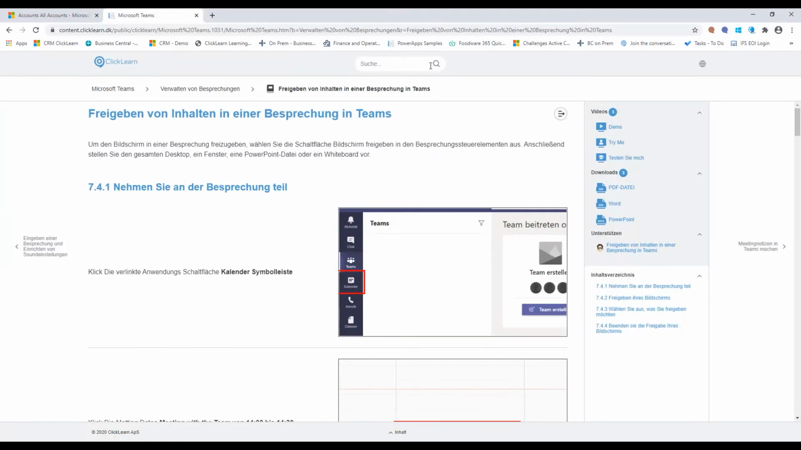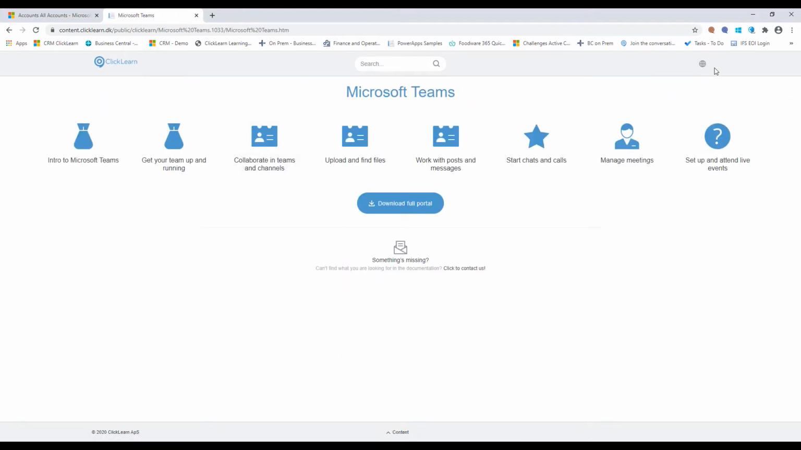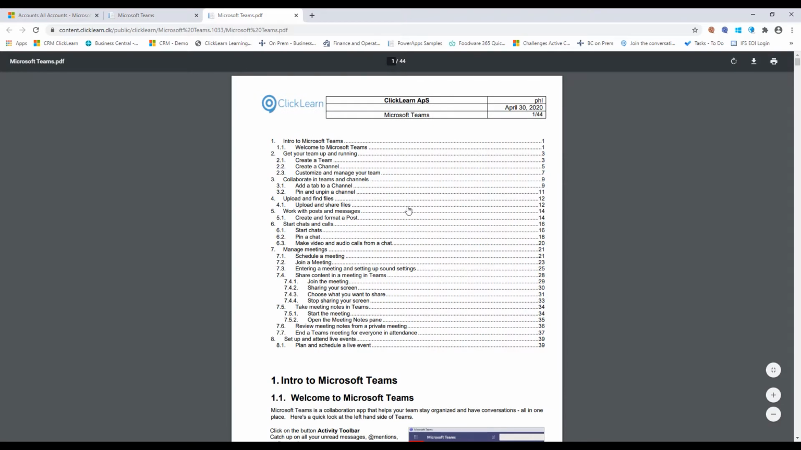So very easily, you deliver one URL to your end users, and now they can access either the language of their choice or the learning format of their choice because you make it available for them that easily. Now, I also have this one called Download Full Learning Portal. What this gives me is a complete PDF file consisting of every single work instruction in here.